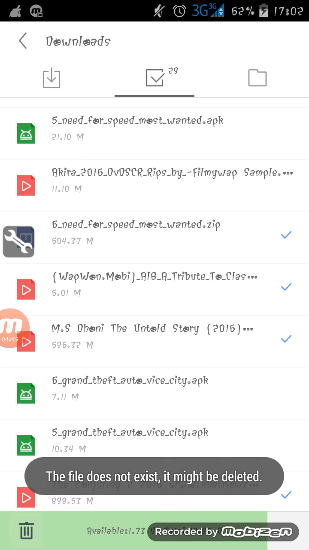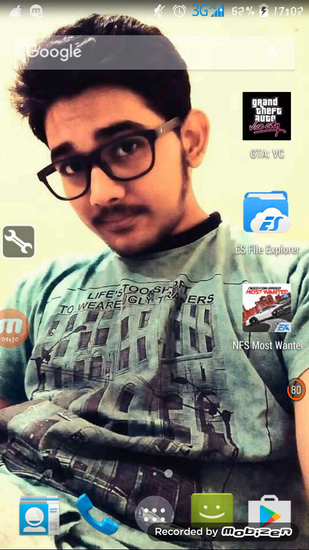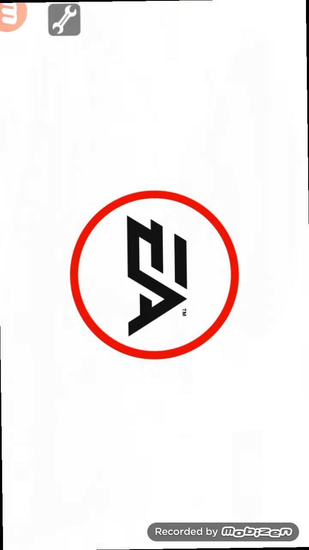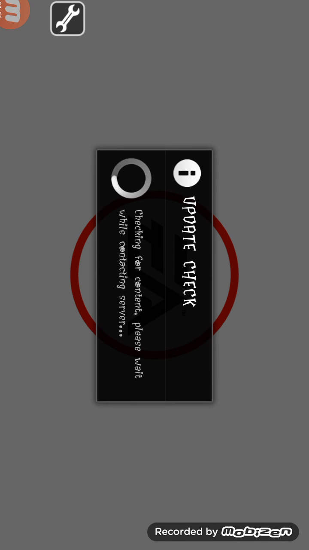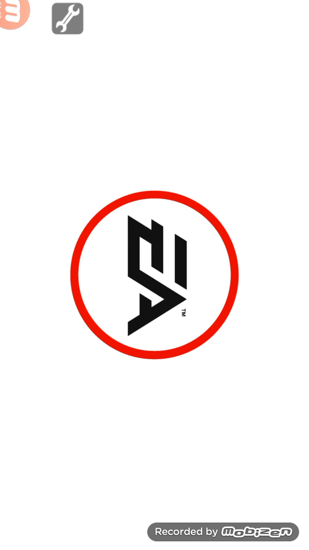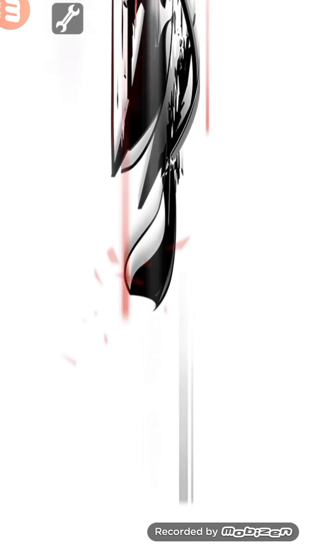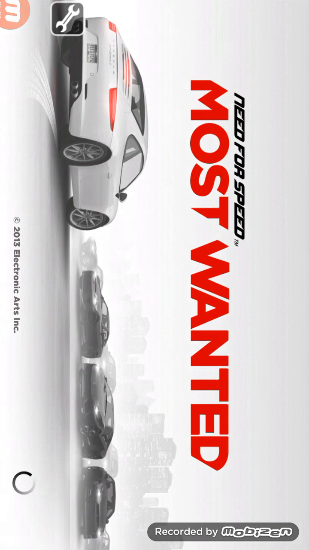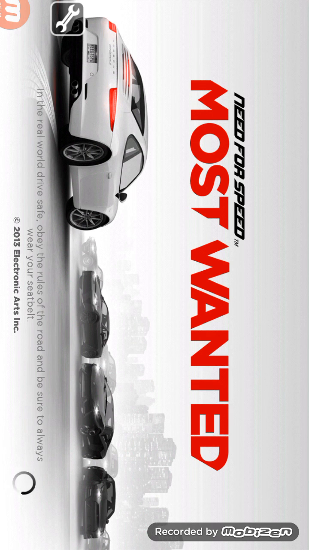So once you install this file and open Need for Speed, it will not start running. The same message will appear and you will get a prompt which will ask you to download about 618 MB of additional data. So I'm telling you guys that you have to download 618 MB extra data during all those procedures.